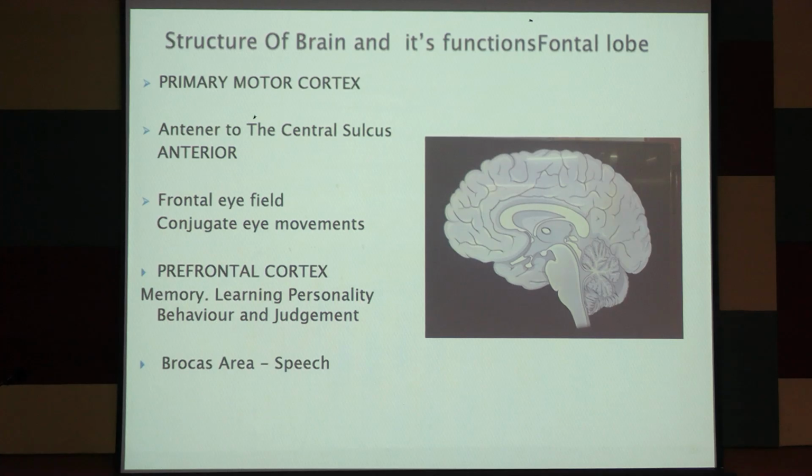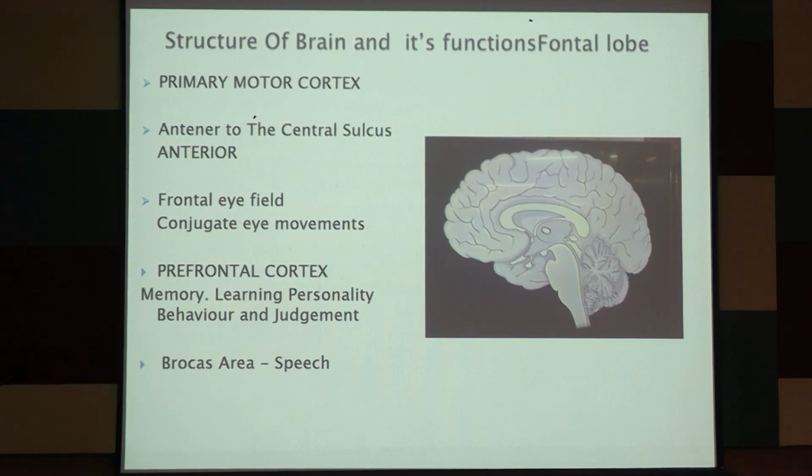The frontal eye field, along with the prefrontal cortex, is also responsible for memory and learning, as the higher center for memory and learning, and for personality and behavior. And Broca's area is in the posterior inferior part of the frontal lobe, at the area adjoining the temporal and parietal lobes, in the dominant hemisphere.